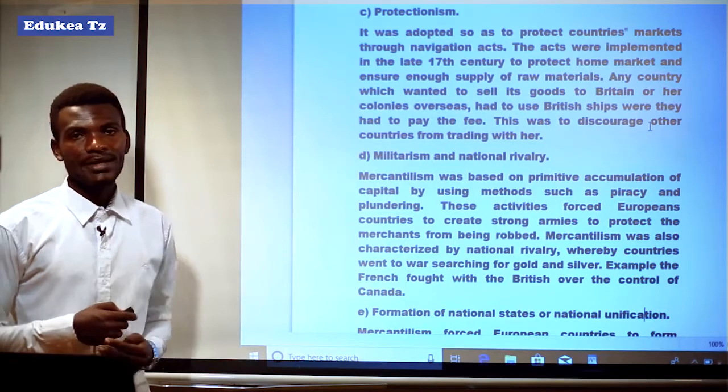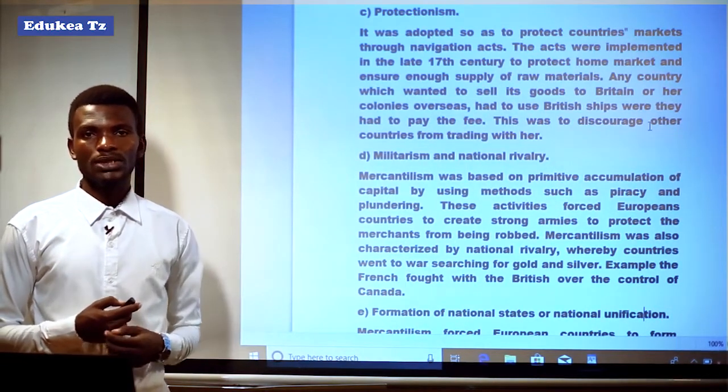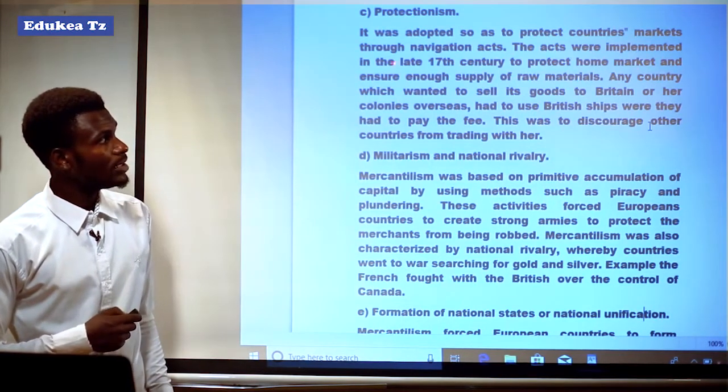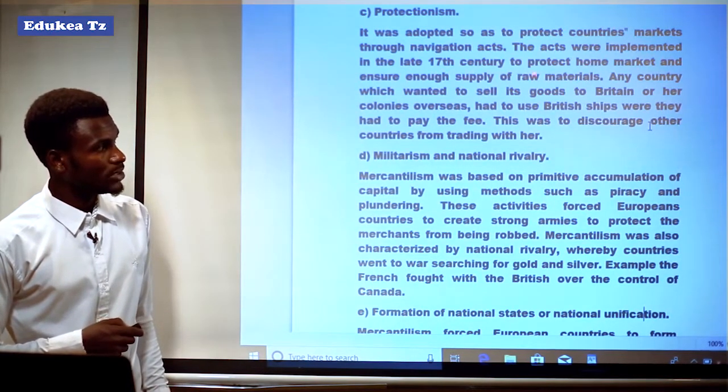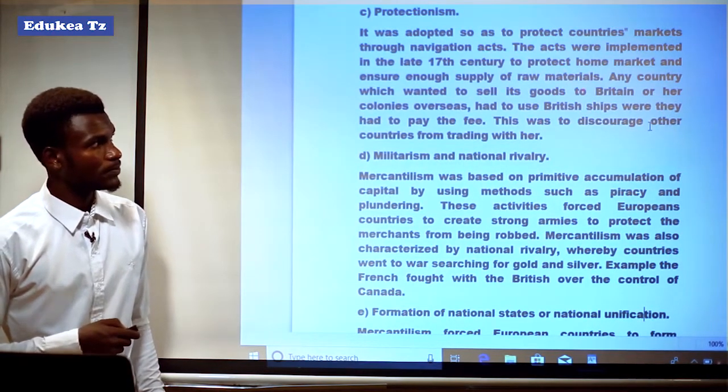Through navigation acts, which were introduced in the late 17th century to protect home markets and ensure enough supply of raw materials.